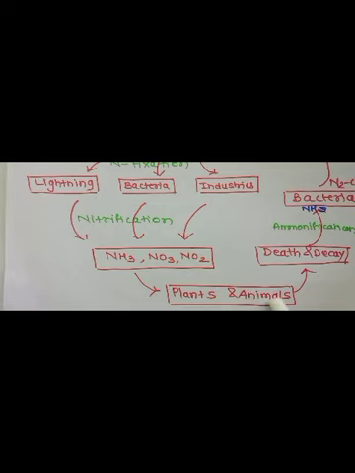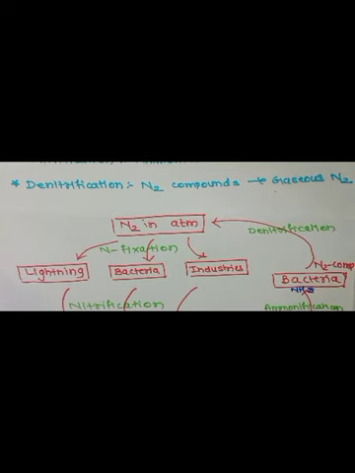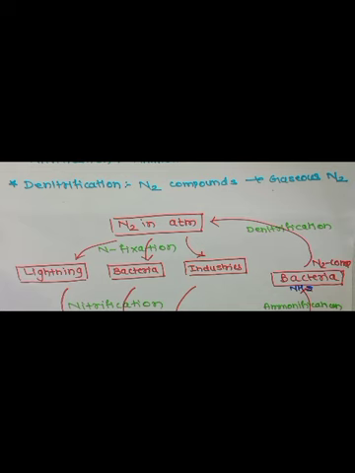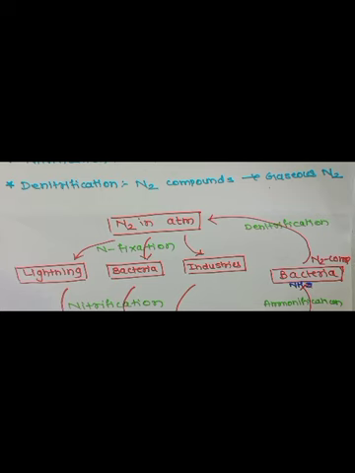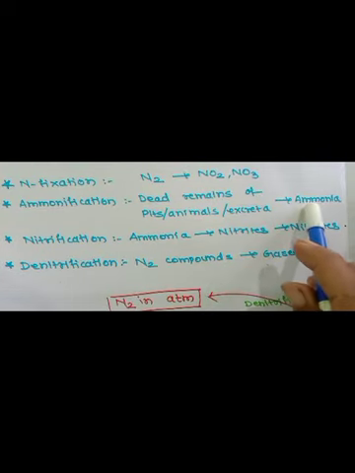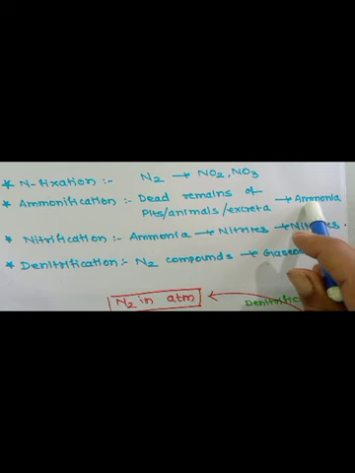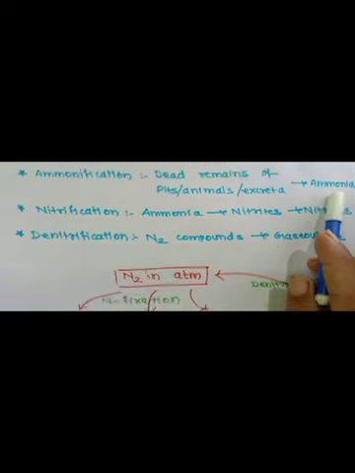Now after the death and decay of plants and animals, various changes and conversions take place, and these conversions are carried out by various microorganisms. First is ammonification. In ammonification, the dead remains of plants and animals and their excreta are converted into ammonia. This ammonification is carried out by certain fungi and bacteria. During volcanic eruption also, we know that ammonia gets added to the atmosphere.